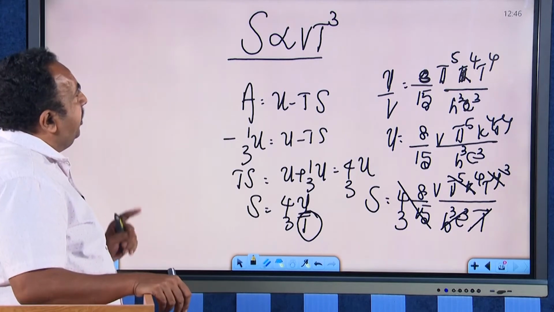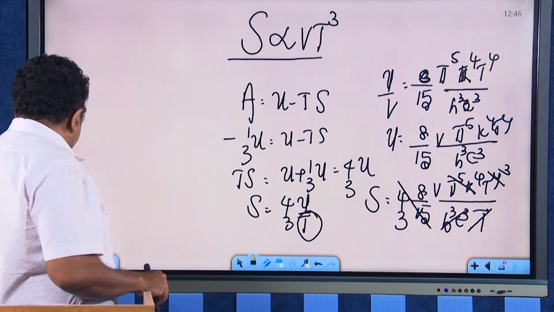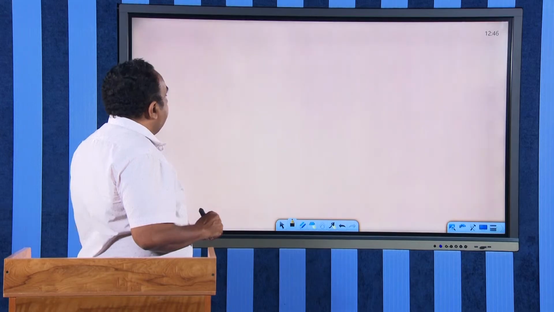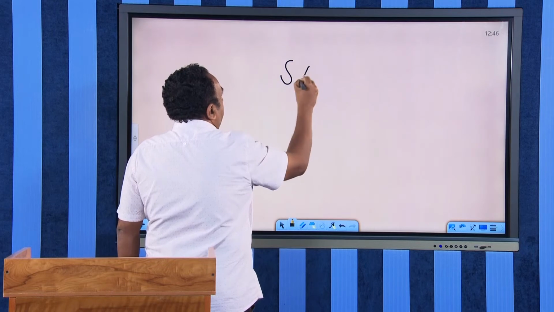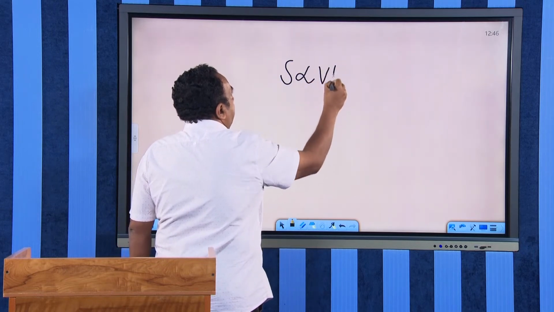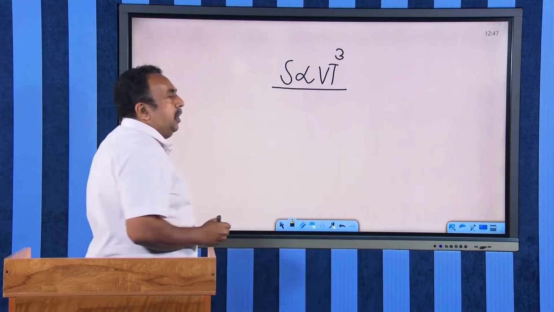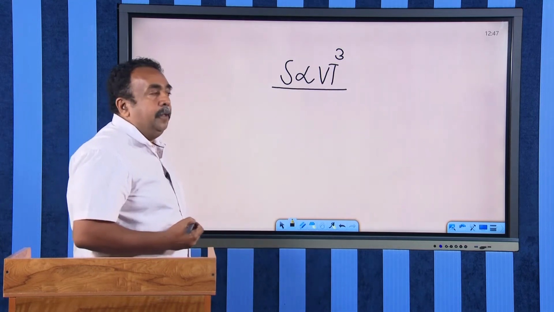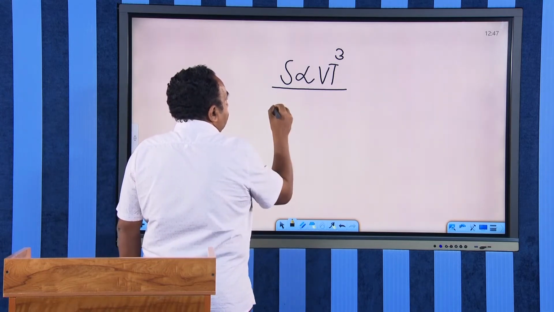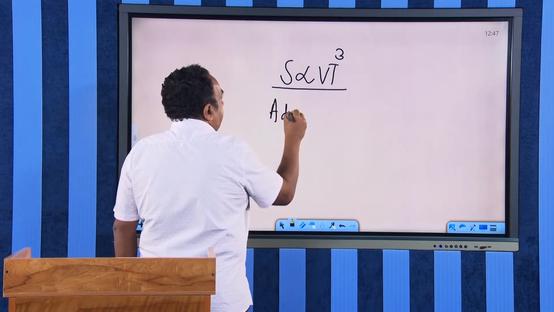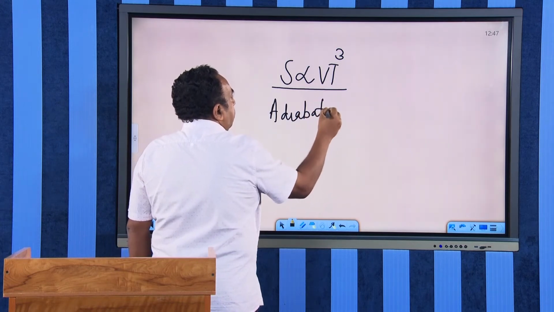Why do we require such an expression? This is a very important expression in the case of our black body radiations. We got entropy proportional to V T cube. We can have a large number of processes where the entropy will be remaining constant, and a process where entropy remains constant is called an adiabatic process.